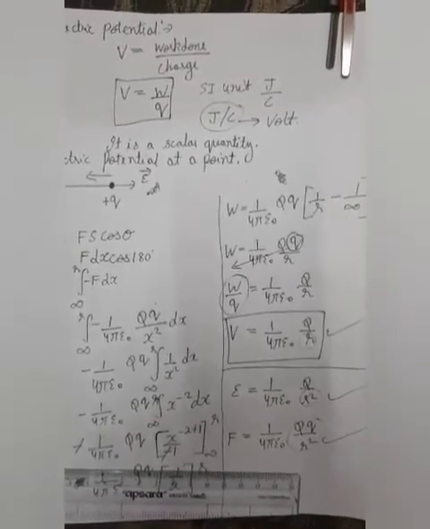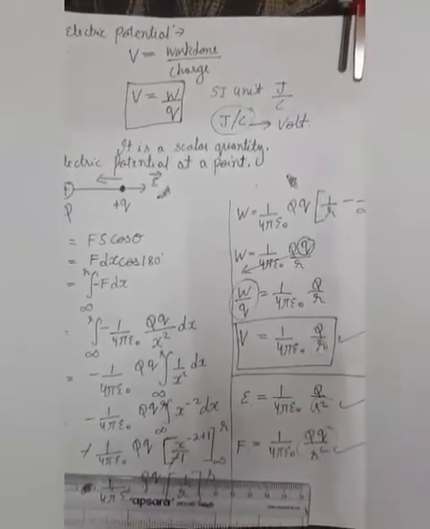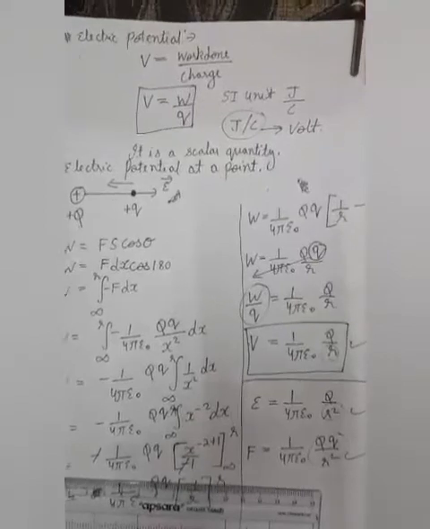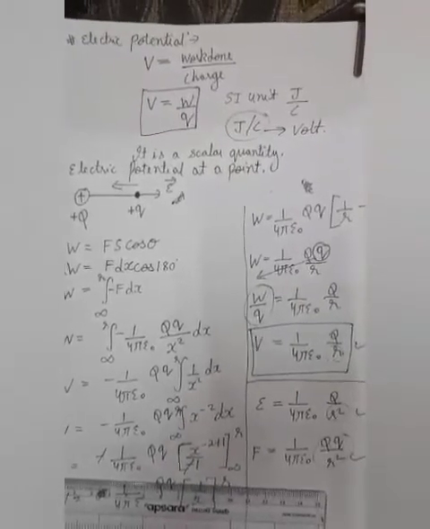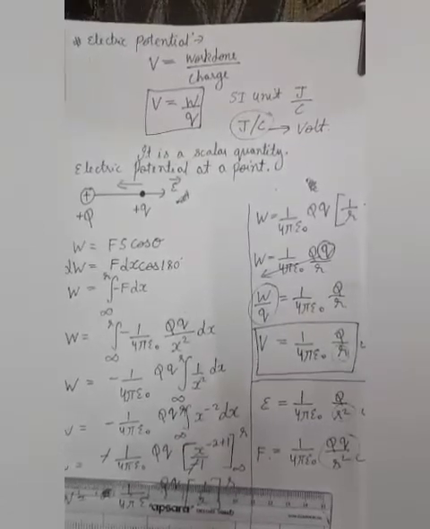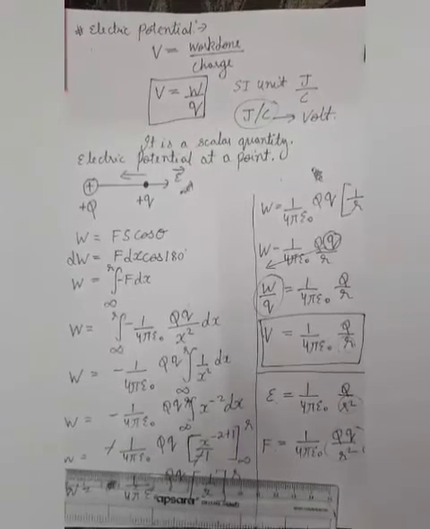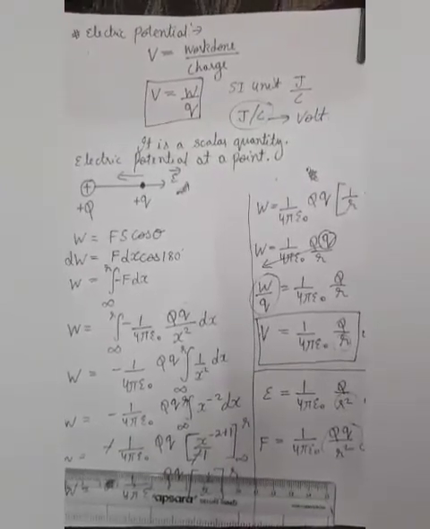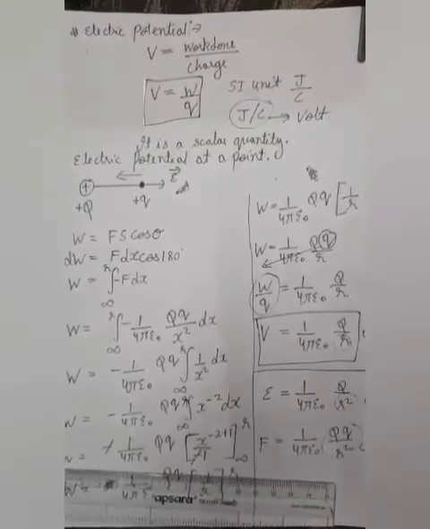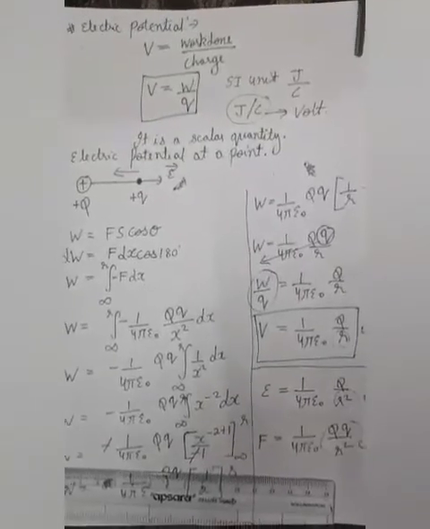Now here we are going to perform work in this chapter. We will perform work on a charge. For example, a charge is placed in an electric field and we apply force on the charge to perform work. So the potential would be electric potential because the work is performed on a charge. Similarly, in class 11th, you have studied gravitational potential, where you performed work on mass. So here, since we are performing work on charge, it is known as electric potential.